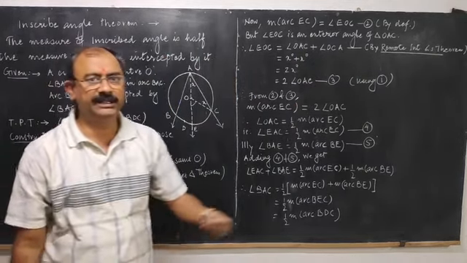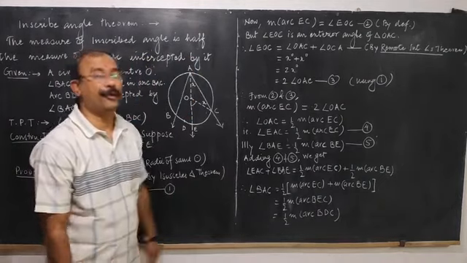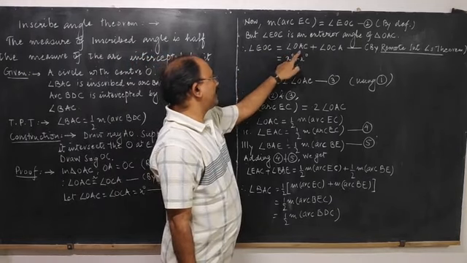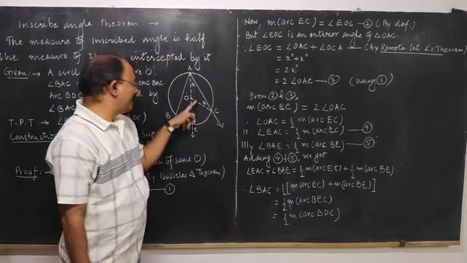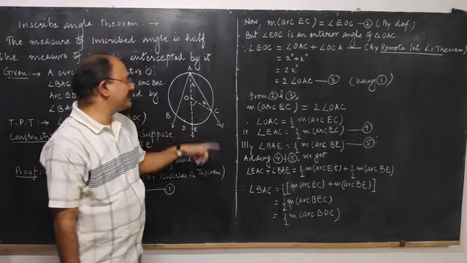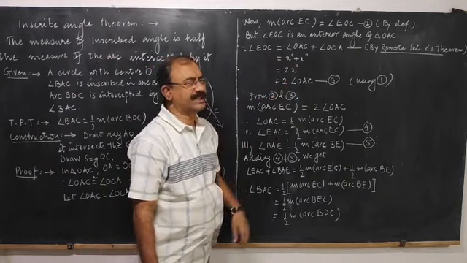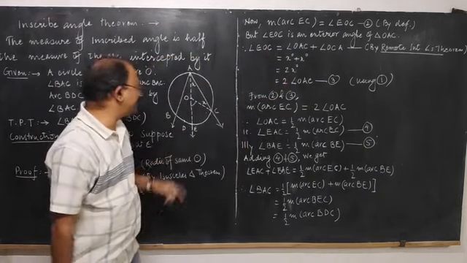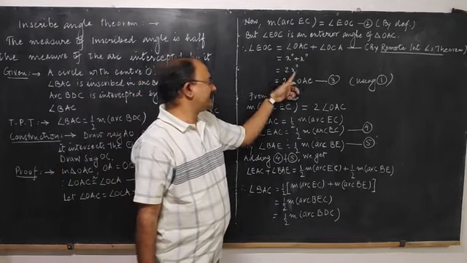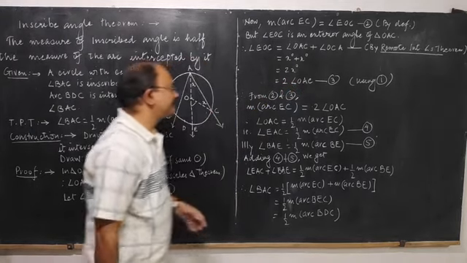The theorem is given in the 9th standard textbook on page number 24. So the measure of angle EOC is equal to OAC plus OCA, but these two angles are equal in measure and we have considered their measures as x degrees. So EOC will be equal to x plus x, equal to 2x degrees. Now this x degrees I am replacing by angle OAC, for a special reason.